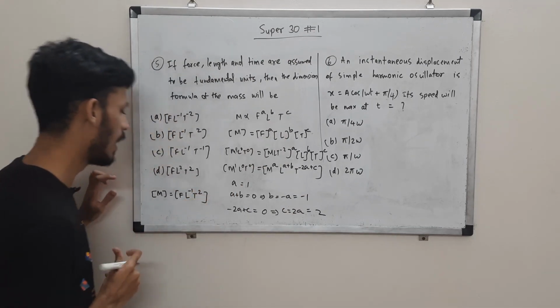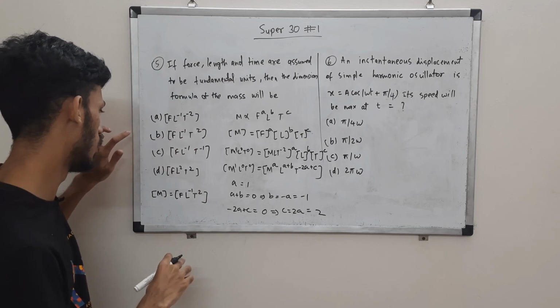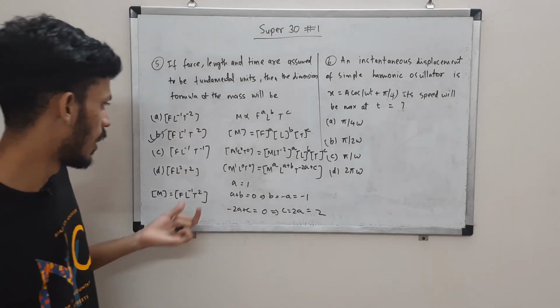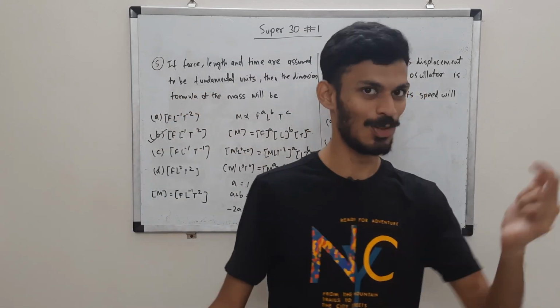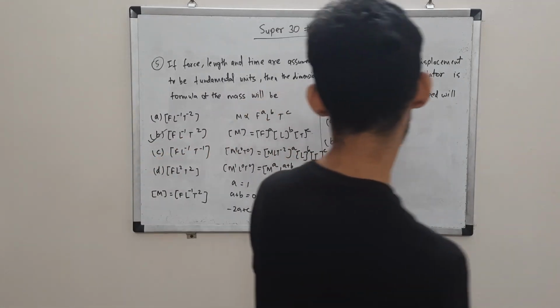Okay, so f l t raised to 2, f l t raised to minus 2, f l t raised to 2, option B. Okay, f minus l, f1, l raised to minus 1, t raised to 2. Yes, I get it now. Let's come to question 6.